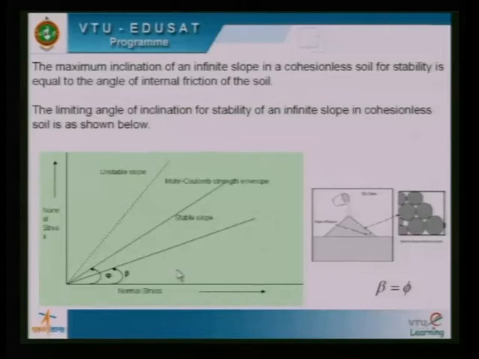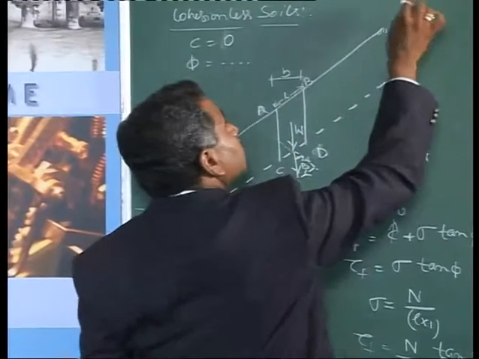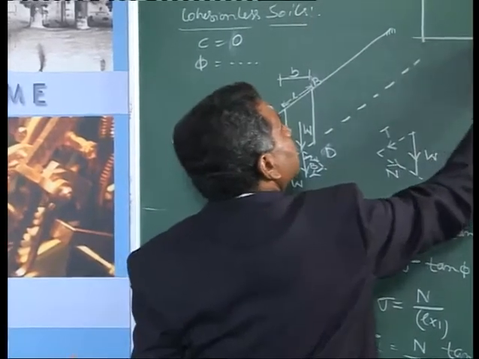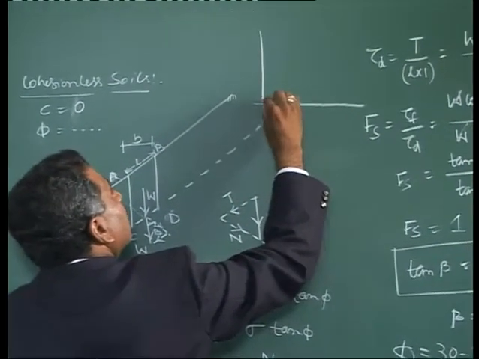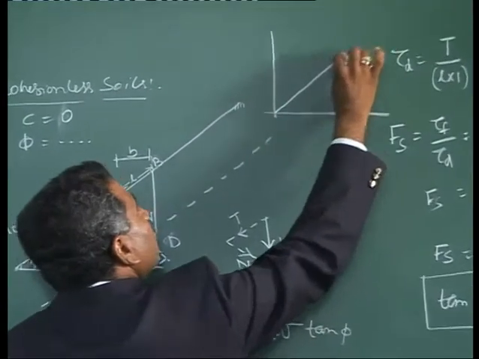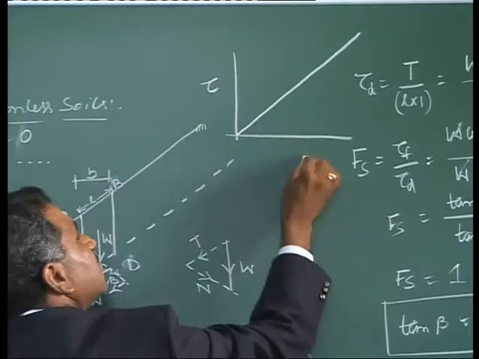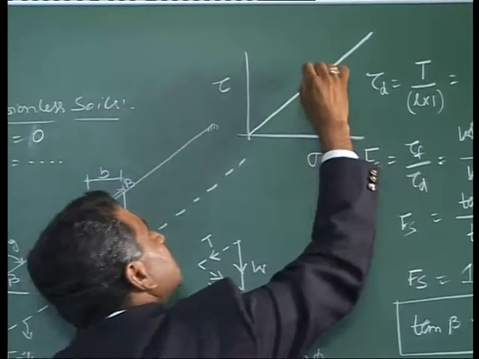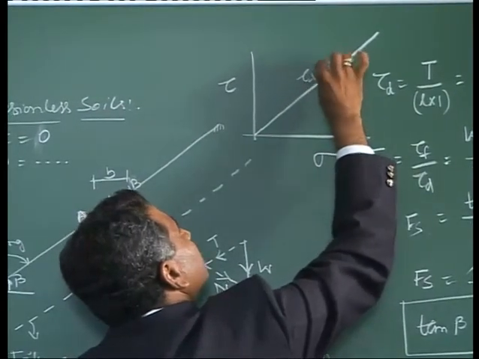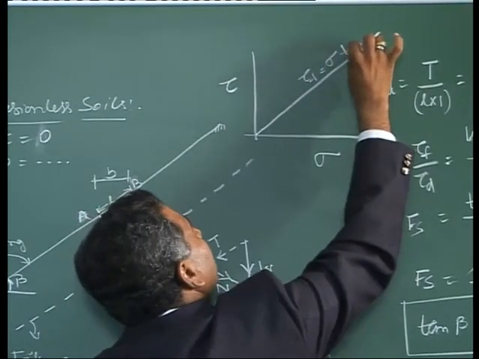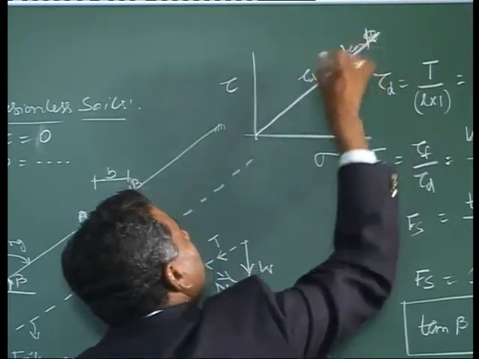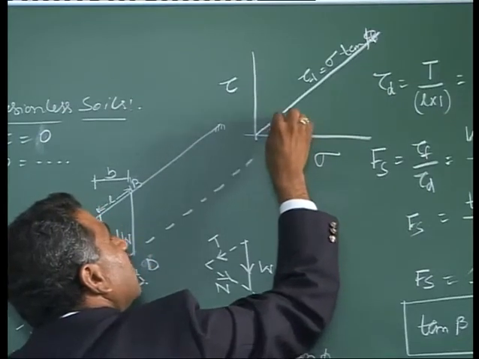Now, the same thing when I put it in this shear stress versus normal stress plot, let me use this space. For a cohesionless soil, my Mohr-Coulomb envelope would go like that. This is my tau, this is my sigma. This is tau f equals sigma times tan phi, and this angle is phi.